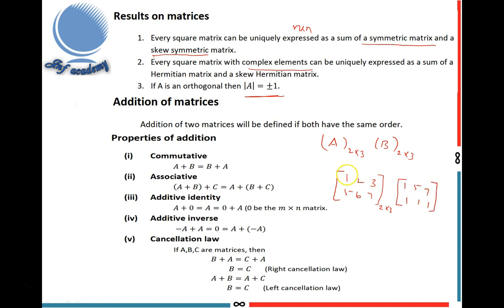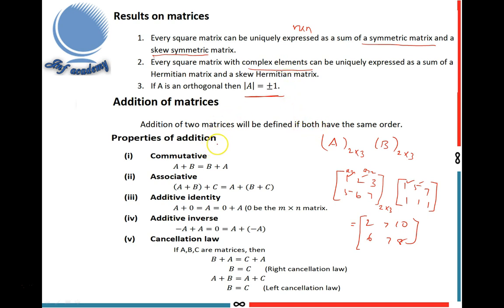How to add? Adding the first element in the place A11, we get the new matrix element A11, that is 2, and adding the same place elements. Same place means this is A11, this is A12, A13, etc. So 2 plus 5 is 7, then 10, 6, 7, 8. This is the addition matrix. This is the addition procedure. Addition of two matrices will be defined if both have the same order.